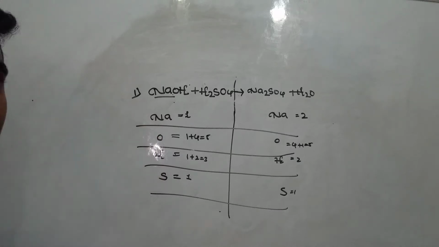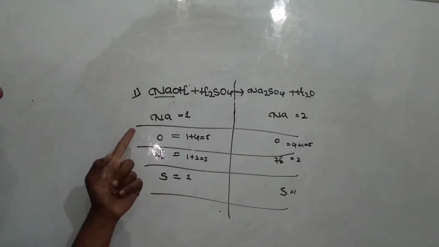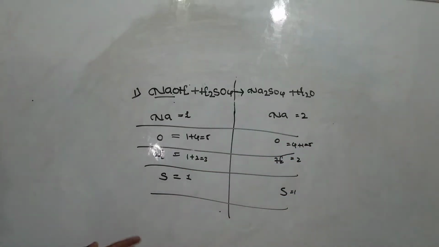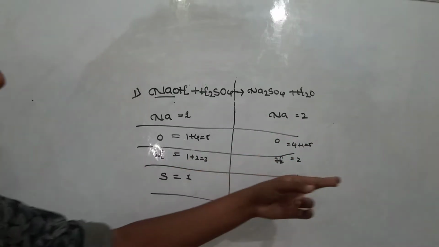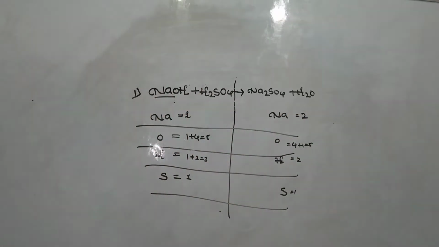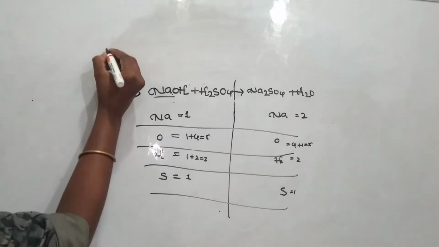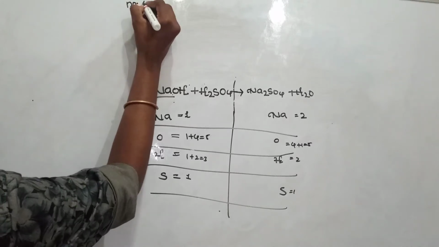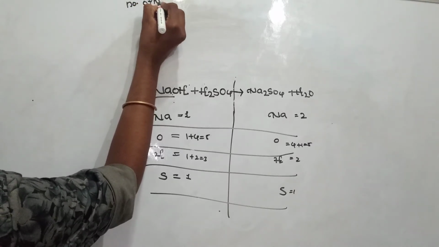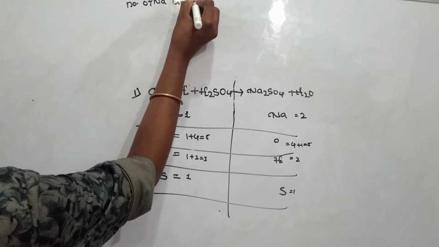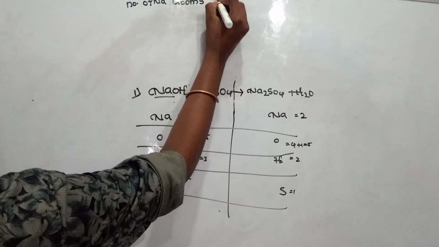So I'm taking Na. The atoms on the left side, the reactant side, are fewer than on the right side, the product side. The left side is 1 and the right side is 2. The bigger side is the product. So I'm adding 2 to the reactant side. I'm writing it as the number of Na atoms. Balancing, just simple.